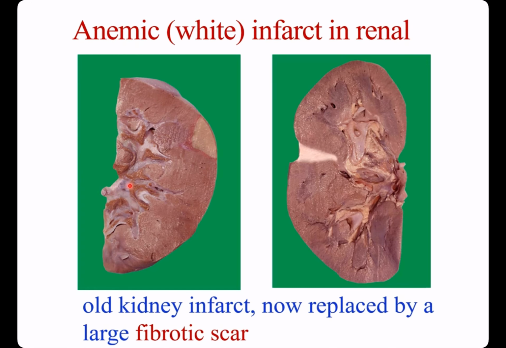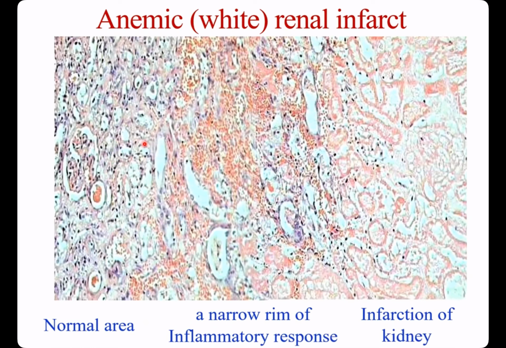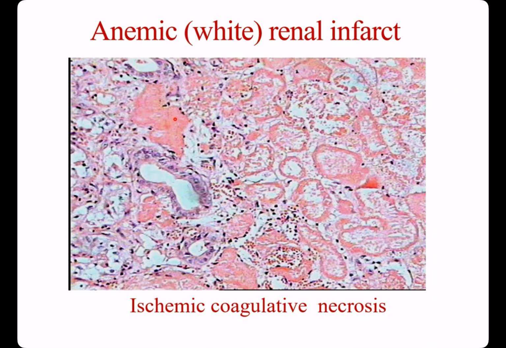This is an anemic infarct in kidney, replaced by a large fibrotic scar. This is normal kidney. This is the borderline, with a narrow ring of inflammatory response here. This is the infarct of kidney. Renal anemic or white infarction: ischemic coagulative necrosis. Almost all nuclei disappeared within the infarction, but the outline of the tissue architecture is still recognizable. We see this is glomeruli, this is tubule.